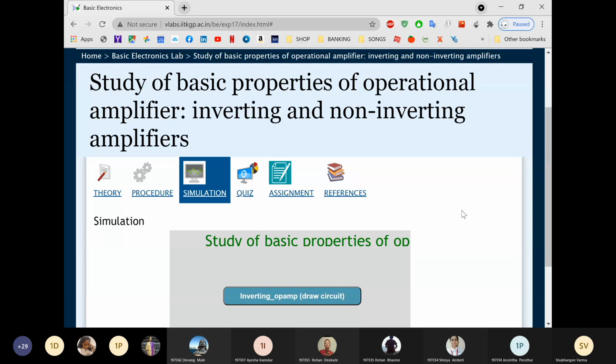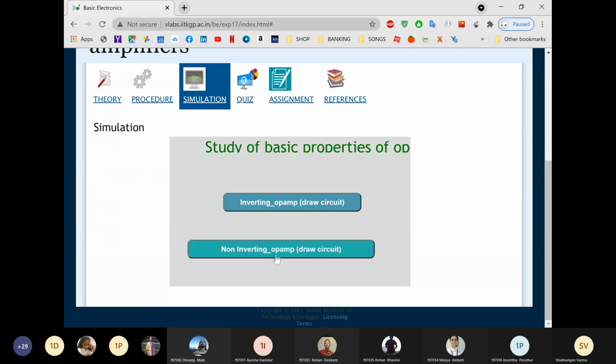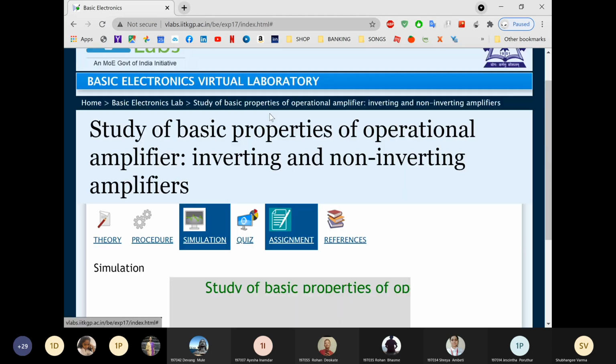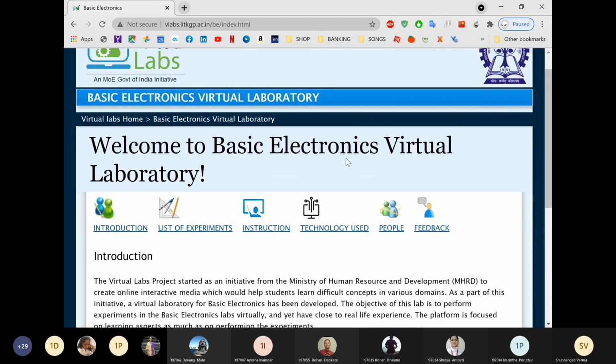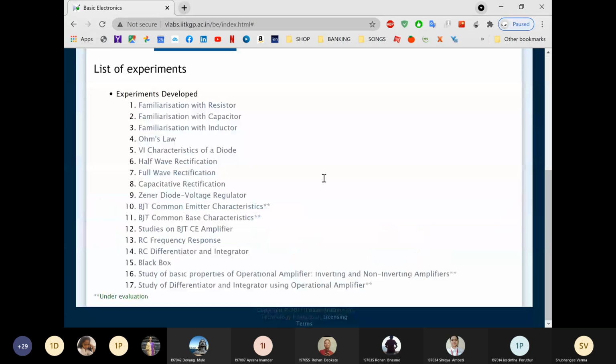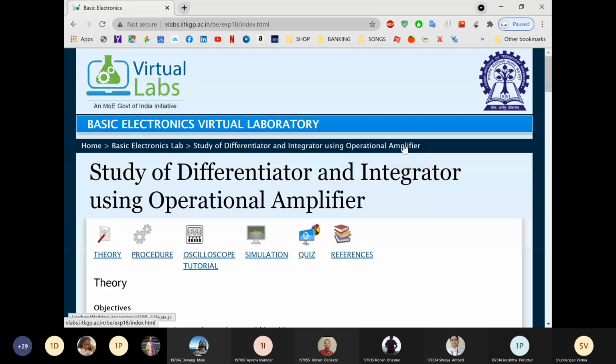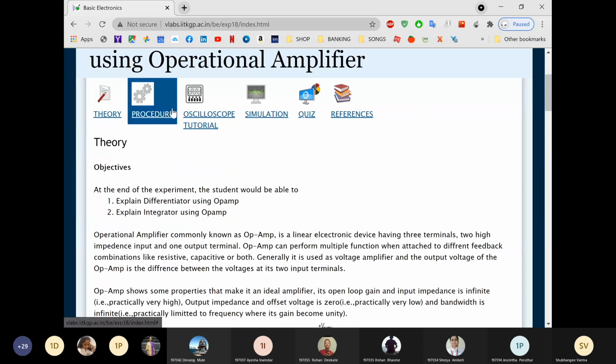So for this inverting non-inverting, three screenshots will be there: inverting output of this, non-inverting output of this, and inverting output from the other virtual lab platform, that is IITB. I have shared the link in chat box. So three screenshots for this experiment. And for integrator differentiator, there will be four screenshots, because we are applying two inputs.